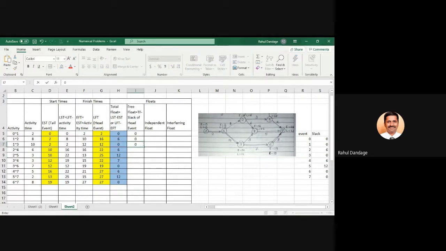So this is 0. 2 to 4, 6 minus 6, 0. 2 to 5, 12 minus 12, 0. 3 to 4, 7 minus 6, 1. 3 to 6, 0 minus 0, 0. And 4 to 7, 6 minus 6, that is 0. 5 to 7, 12 minus 12, that is 0. 6 to 7, 0 minus 0, that is 0.